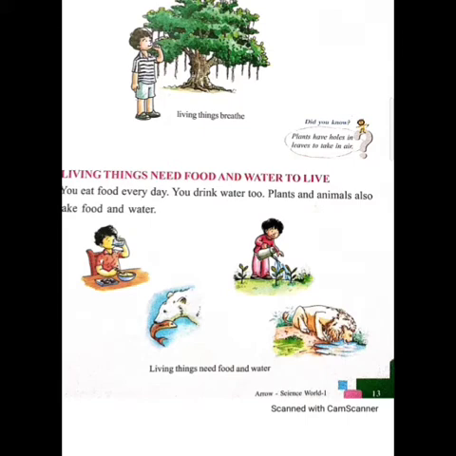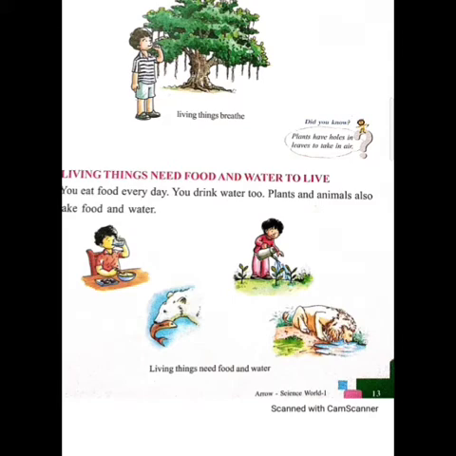Living things need food to obtain energy, to grow and to stay healthy. Now we all know that without food and water we cannot live. Air is necessary, that is important, that we know. Besides that, food and water are also important to us. Without them we will not survive. So living things need food to obtain energy, to grow and stay healthy.